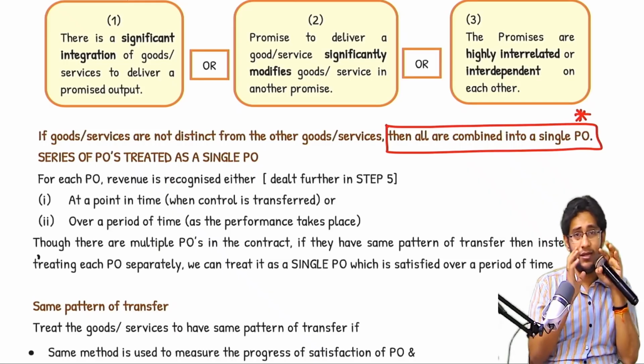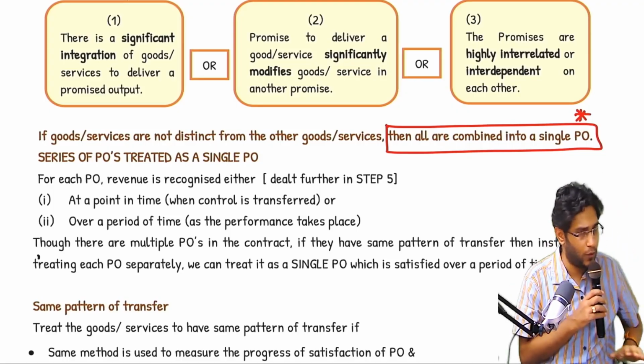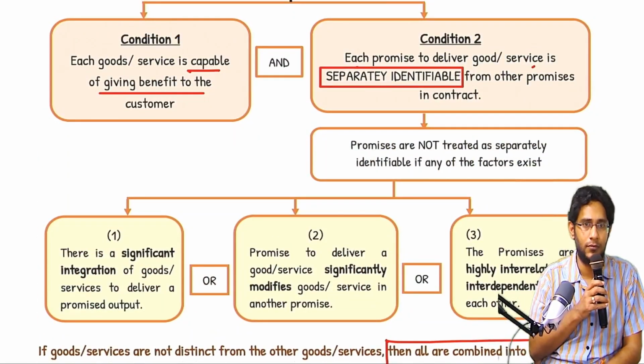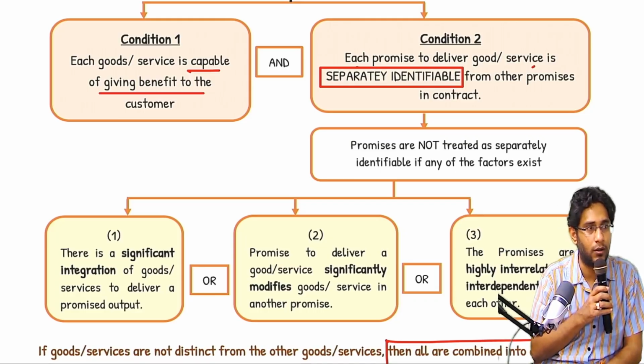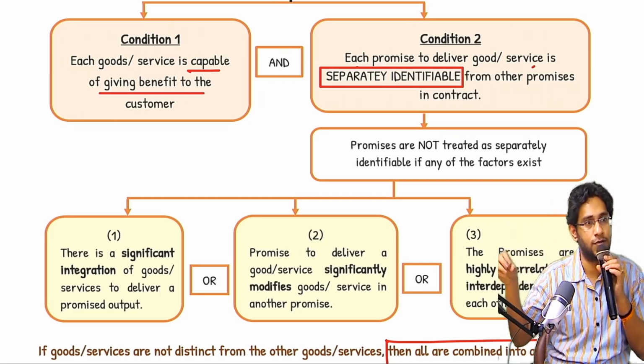You are saying that 365 promises are there, but it is all put together as a single PO. If you are saying that, you know what? Indirectly you are saying that each promise is not separately identifiable. If you are saying that, you have to prove to me that there is significant integration. You have to prove to me that they are highly interrelated, interdependent on one another. You have to prove to me that the second day of you watching Netflix modifies your watching experience of day one. Will you fall into any of these three criteria? No. Which means they are separately identifiable. 365 promises are 365 performance obligations. There is no doubt in that.